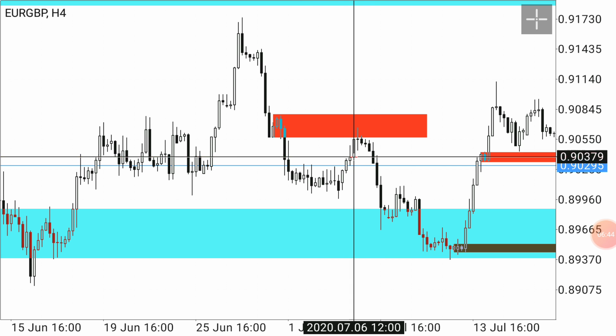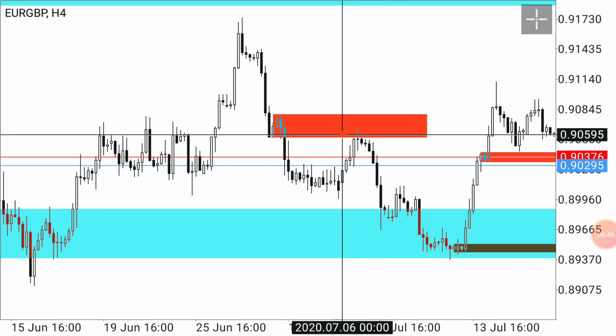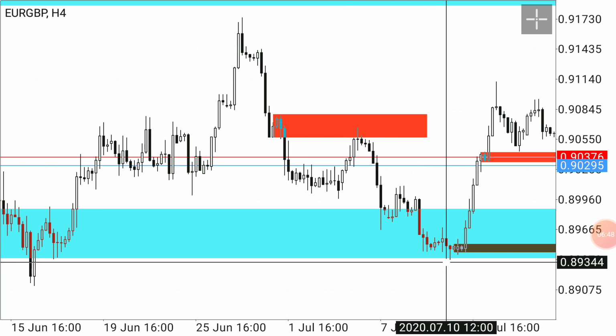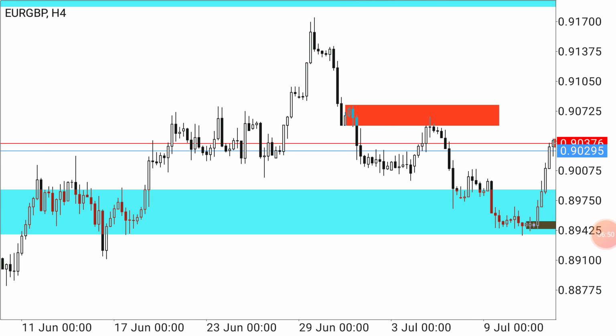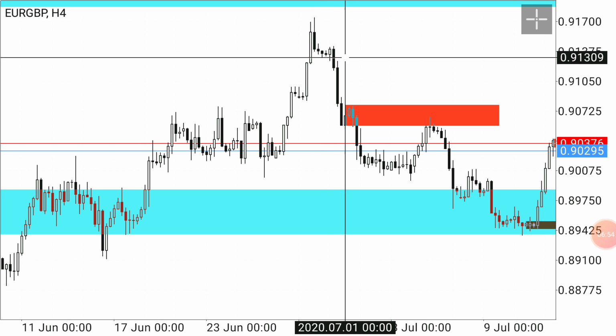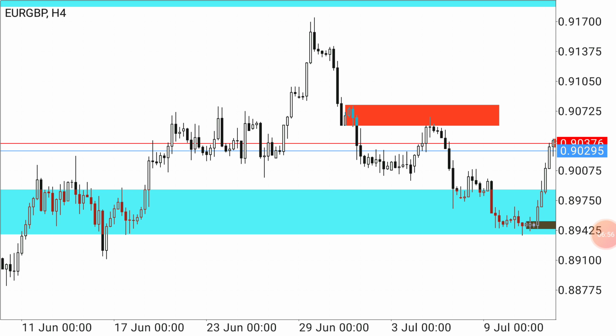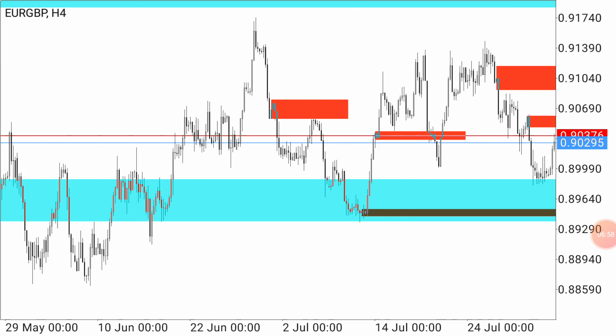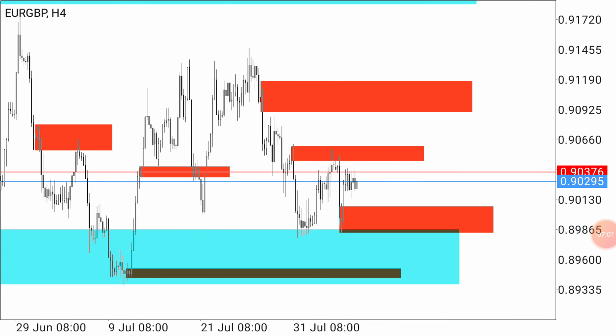The market came to retest this area and then dropped again. Okay, and this is also a zone. I'll leave it for you. This is EUR/GBP H4. So you can see I made 5 zones for you.